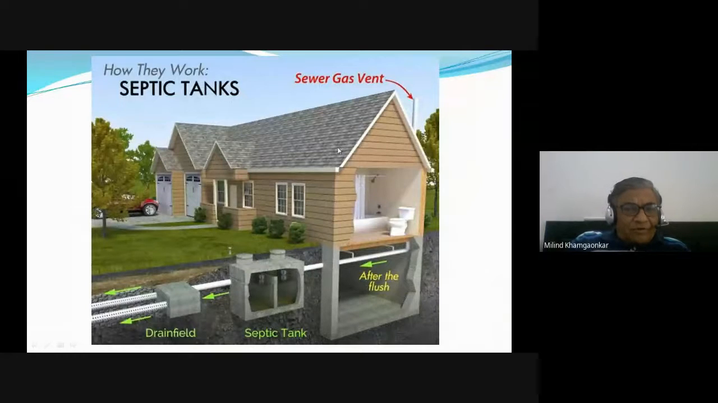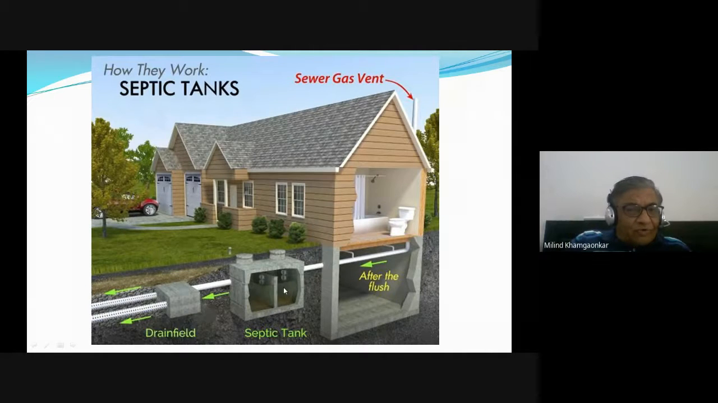Again, with the help of the photograph I tried to show, this is the house. The sewage from the sanitary as well as the sewage comes out through this pipe after the flush, etc. And then it is collected into the septic tank. The sludge settles at the bottom.